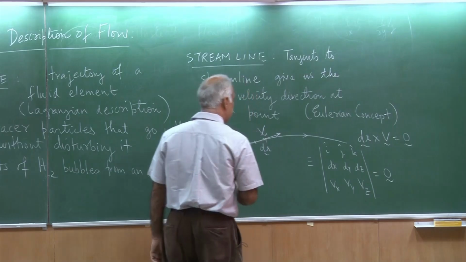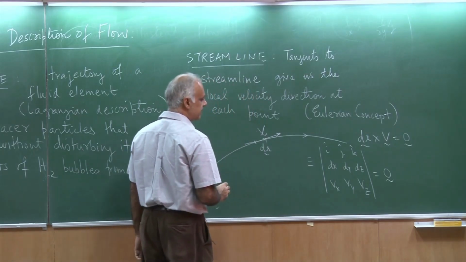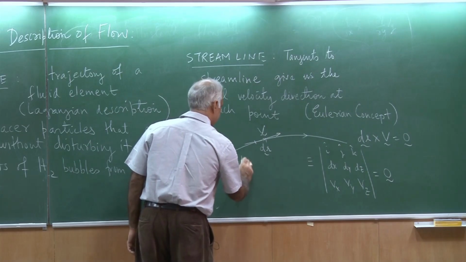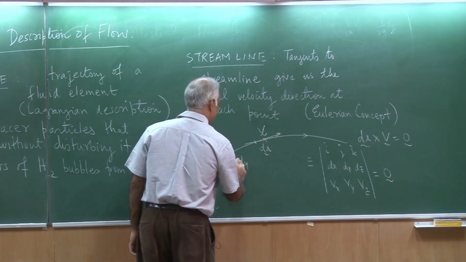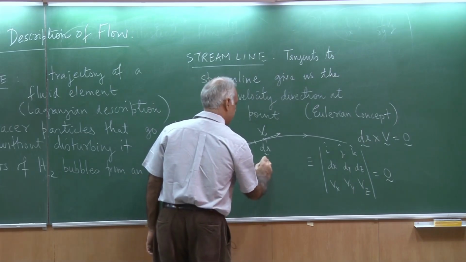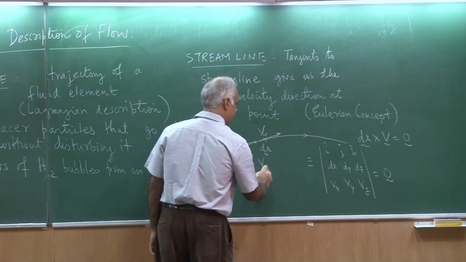and from this I would be able to see that I get 3 equations. So, the first equation gives me that dy vz is equal to vy dz.